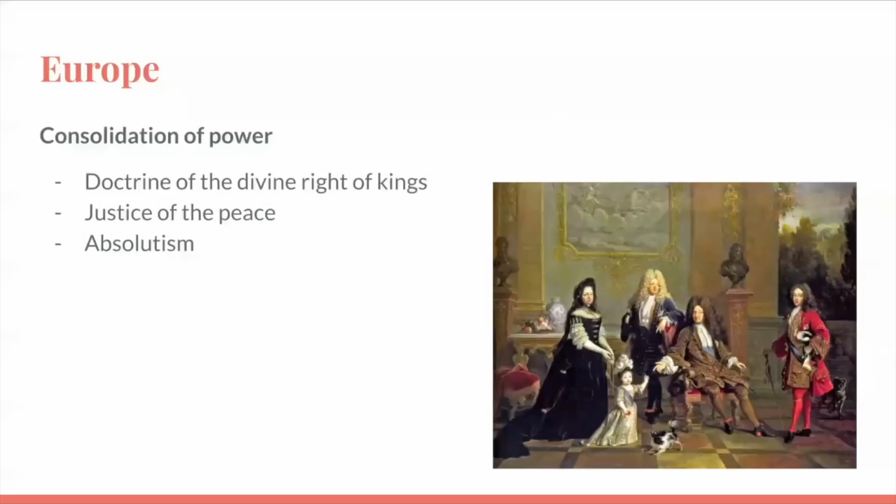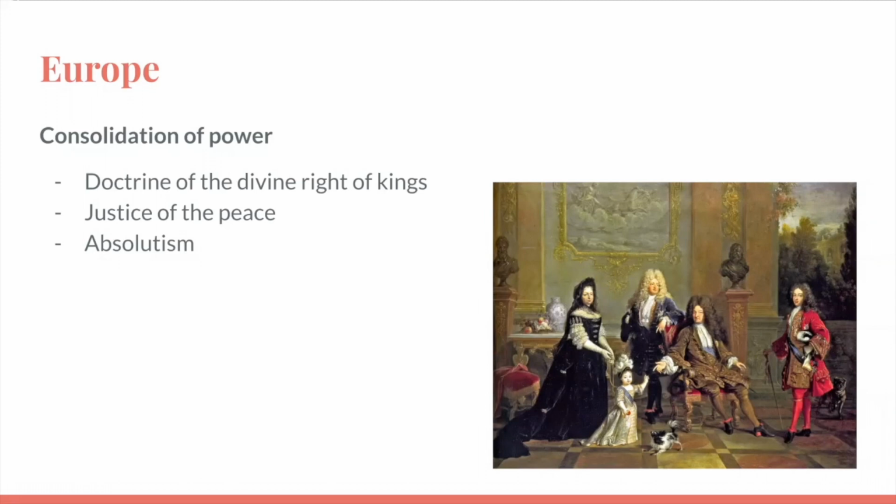Administration of European empires focused on the consolidation of power, which essentially means that power was strengthened so that it could be more effective. Today, three examples will be mentioned to explain the consolidation of power in Europe. The first example is the doctrine of divine rights of kings. This doctrine states that kings gained their power from God, which meant that they were in ultimate power. Furthermore, if people were to challenge the king, it would mean that they were challenging God, which gave people enough reason not to challenge or oppose the king.